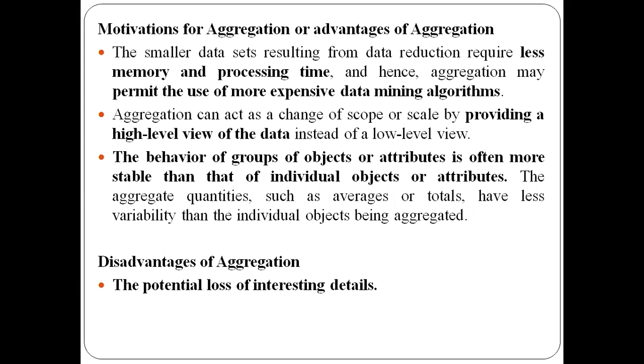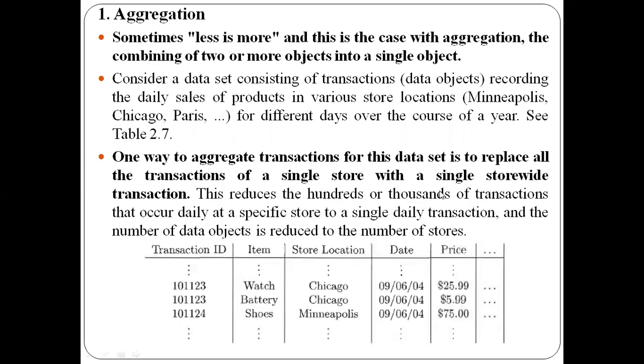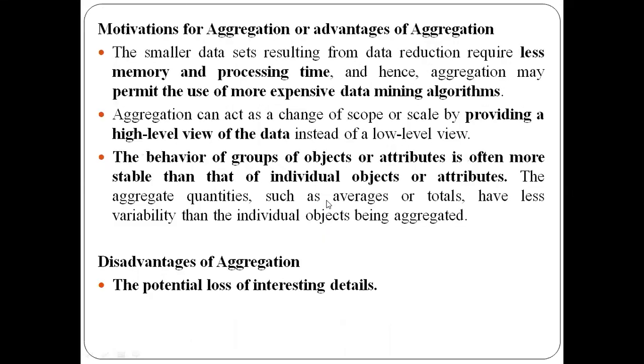So this is about aggregation. Aggregation is nothing but combining two or more objects into a single object. In this example, instead of maintaining the sales information for each individual sale of a product for each location, we combine the data with respect to the location, and that is maintained in a table. And I have mentioned the advantages and the disadvantages.